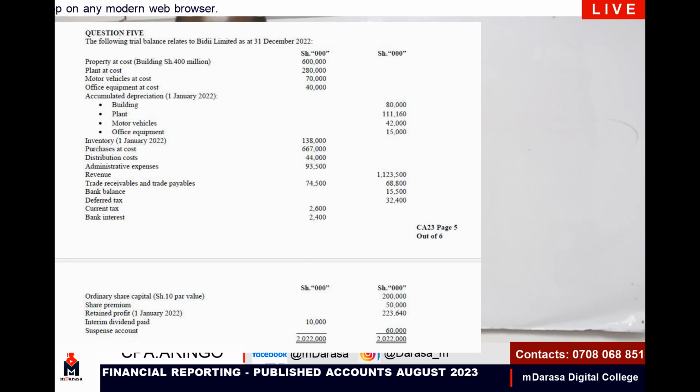So going through this question, you're told that this is question number 5. You're told that the following balances relate to BD Limited as of 31st December 2022. And what are we given? We're given property at cost, where the building is valued at 400 million. Plant at cost, I'm given 80. Motor vehicles at cost, I'm given the value there. The statement I'm given, all through to the suspense account.